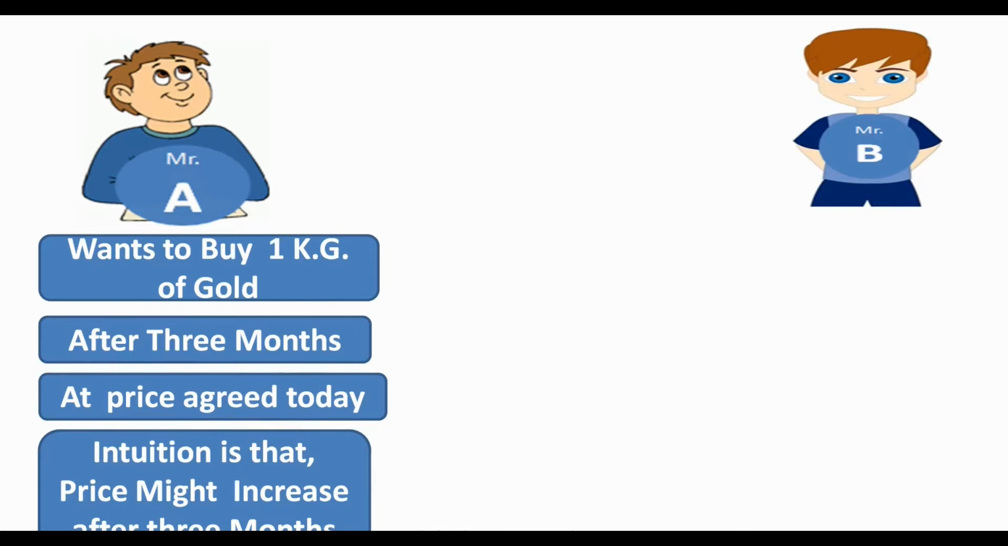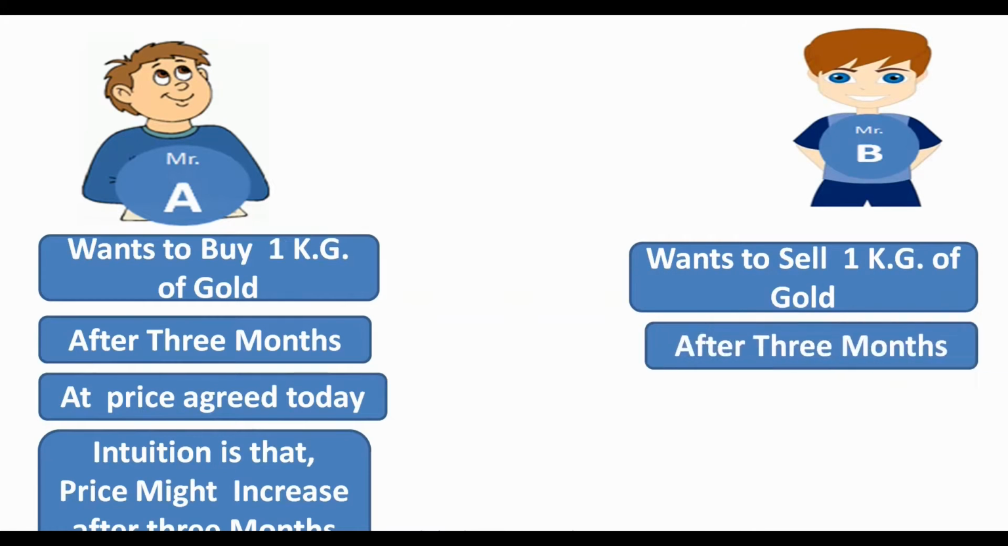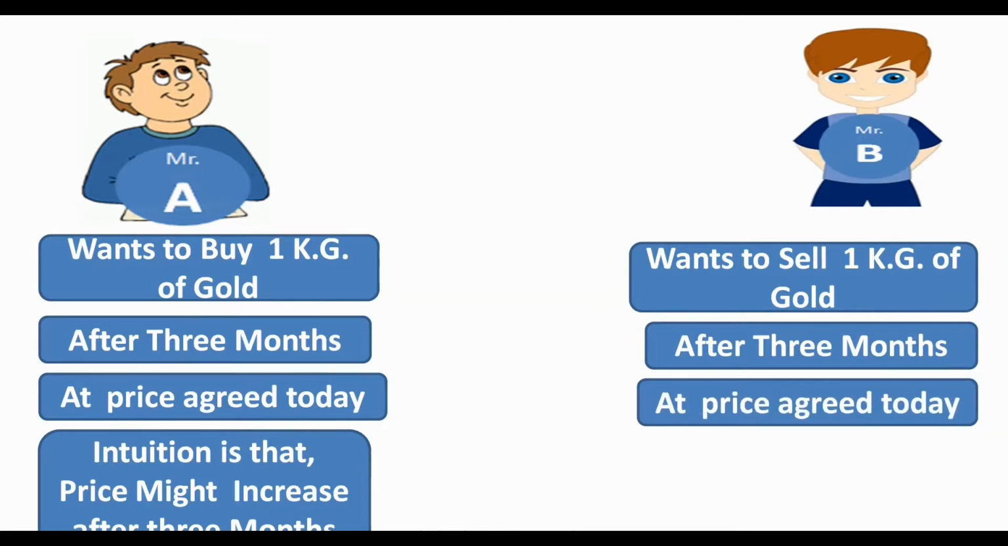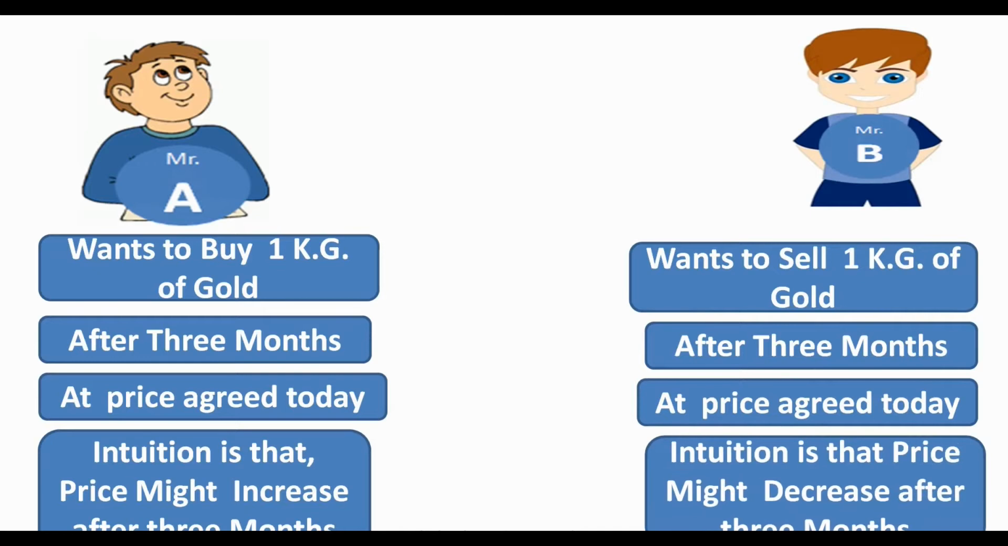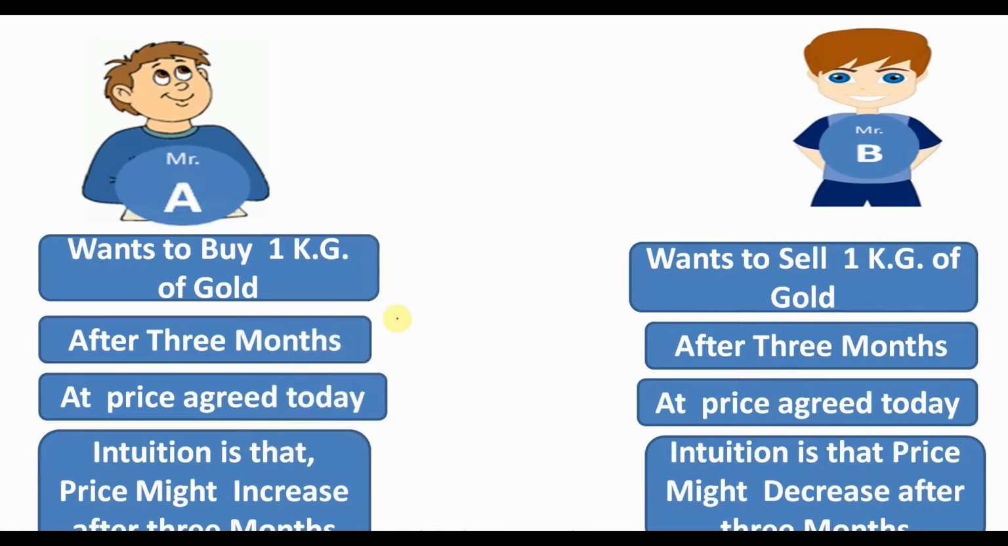Now there is another party, Mr. B. Mr. B wants to sell 1 kg of gold. Similarly, he agrees to sell it after 3 months, but at a price agreed today. He wants the price at which he will sell that 1 kg of gold to be decided today, prior to those 3 months, because his intuition is that the price might decrease after 3 months.